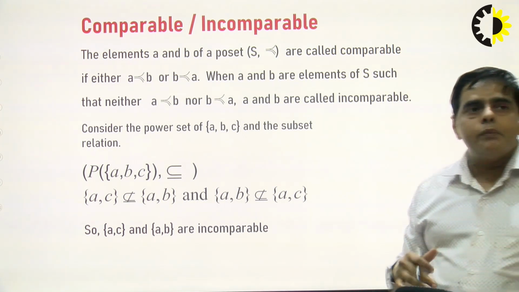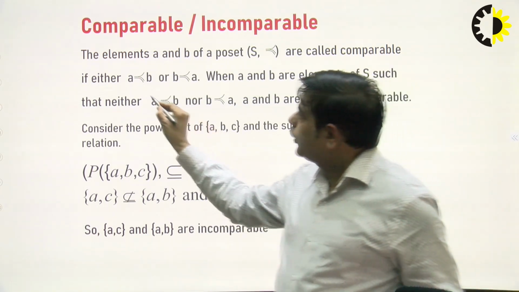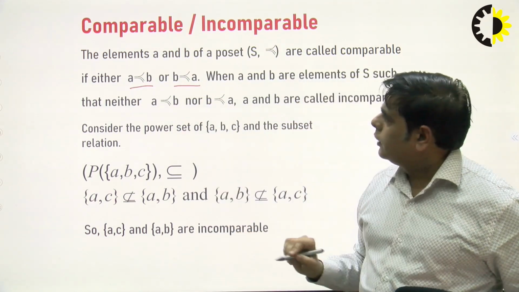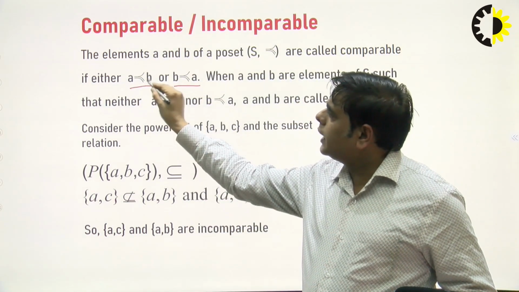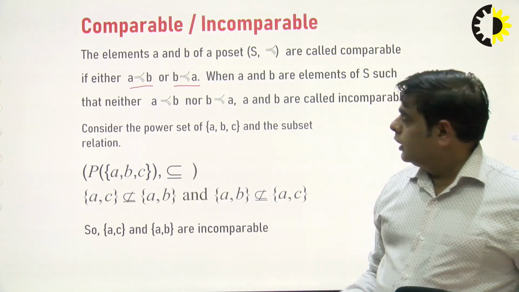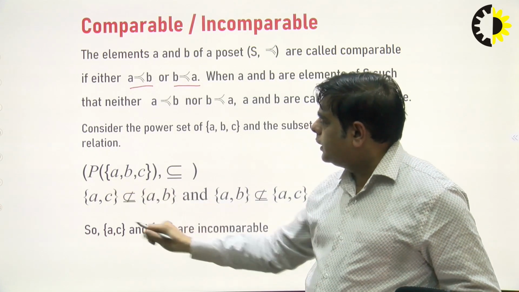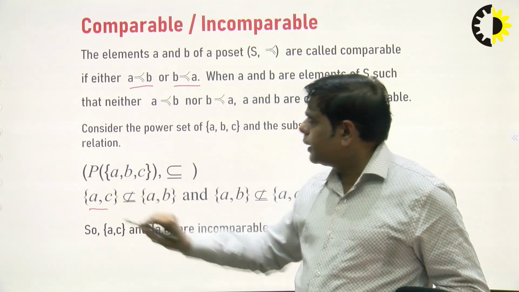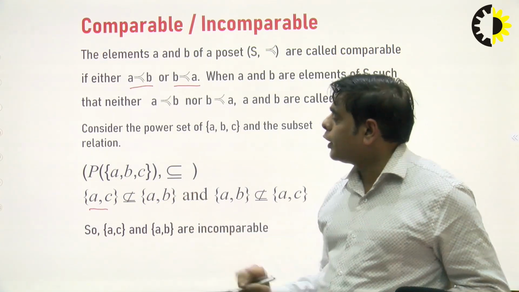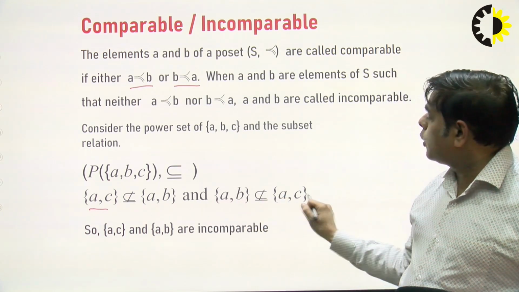Two elements can be compared if you can check either a is less than b or b is less than a. The relation may be less than or equal to, or it may be the subset. We have the power set of {a, b, c}, and it contains, suppose, the pair {a, c}, and {a, c} is not a subset of {a, b}. Similarly, {a, b} is not a subset of {a, c}.